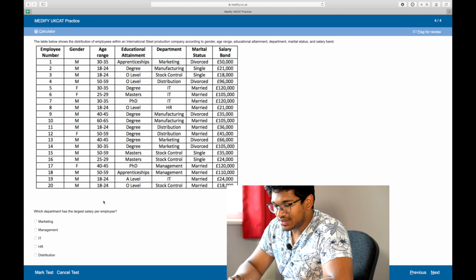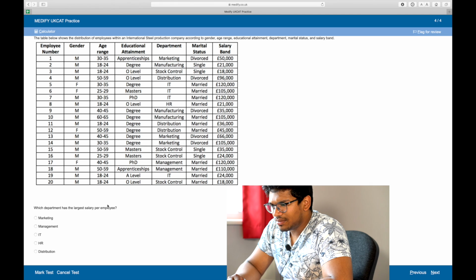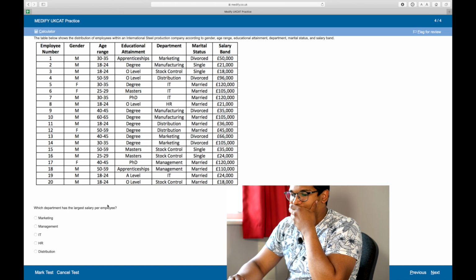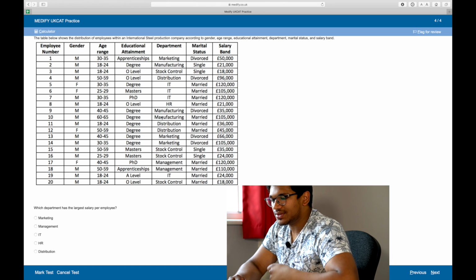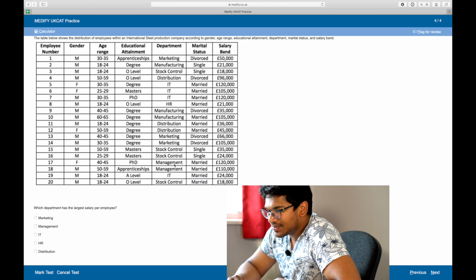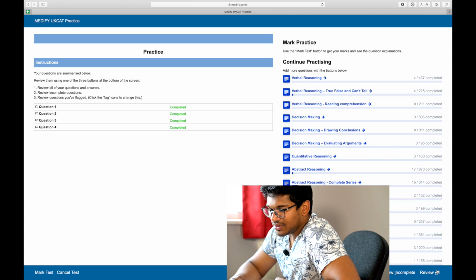Which department has the largest salary per employee? That's a good question. So I'm going to eyeball this. It looks like management, to be fair, because for the two management positions, they both have like over 100k, whereas stock control is quite low, marketing is quite low. IT is quite high, but then this 24,000 really drags it down. So I'm thinking it's going to be management. Right. Great, let's mark this.